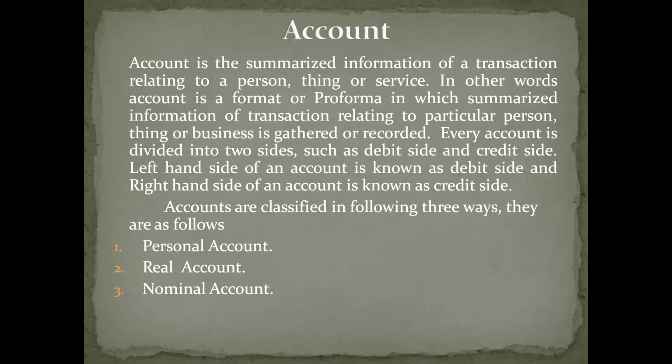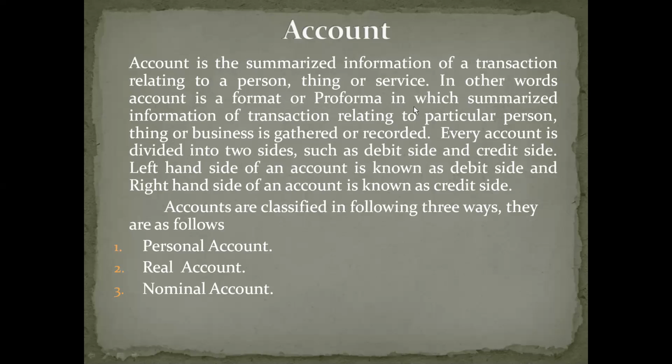Then the third one is nominal account. It is an account which deals with expenses and losses and incomes and gains. There will be certain regular expenses like salary, wages, rent, interest, commission, and purchase of raw material, etc. These are regular expenses which we find in the day-to-day activities of the business. And there will be certain losses, like sometimes customers purchase goods on credit but don't make payment in full, or don't make payment at all, so they are called bad debt. There will be such kinds of losses in the ordinary course of business.